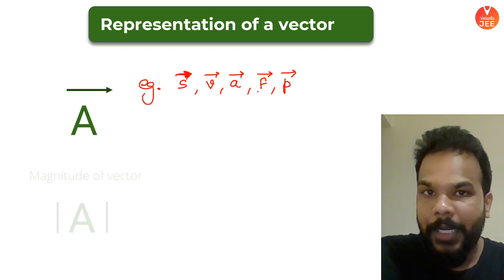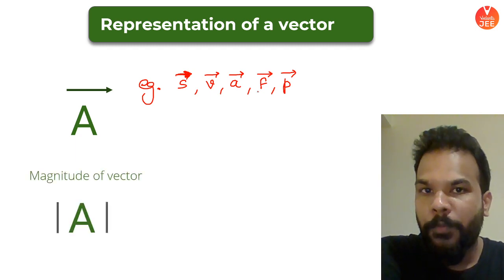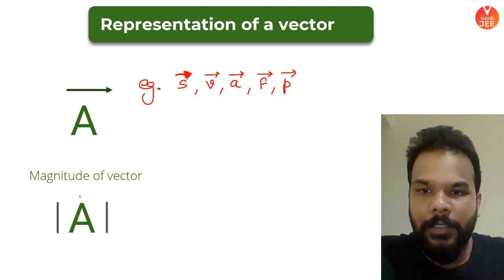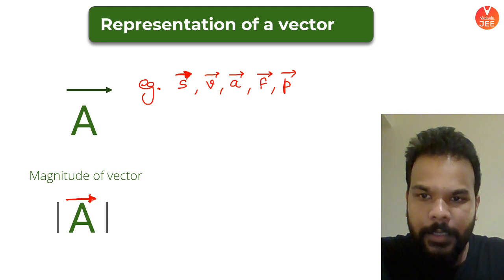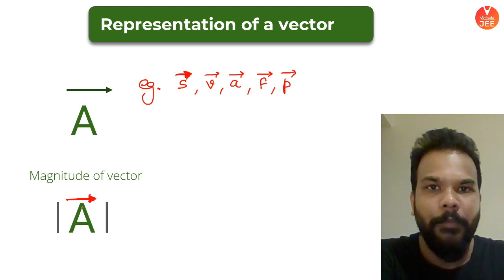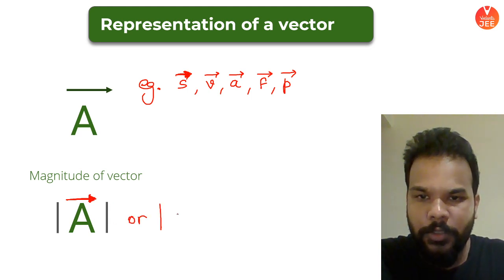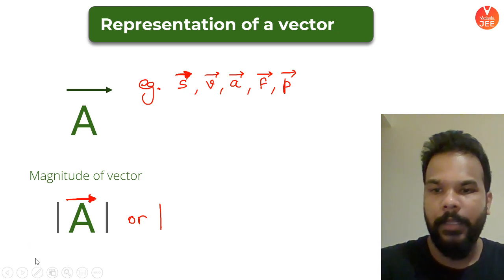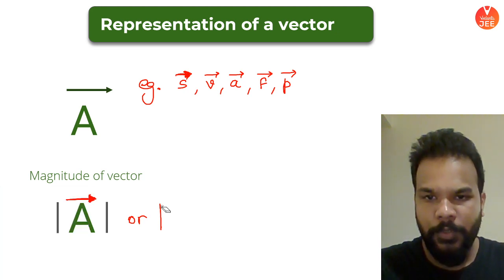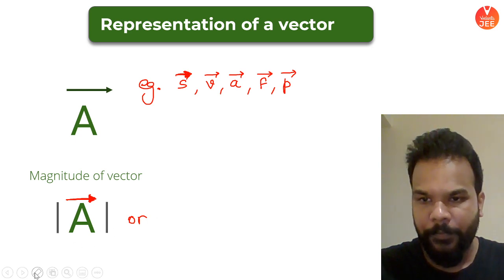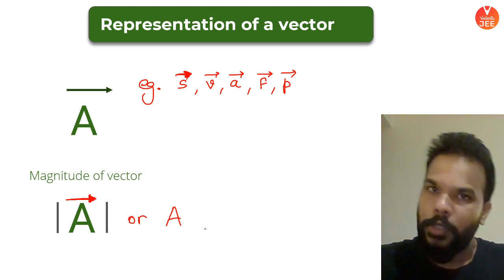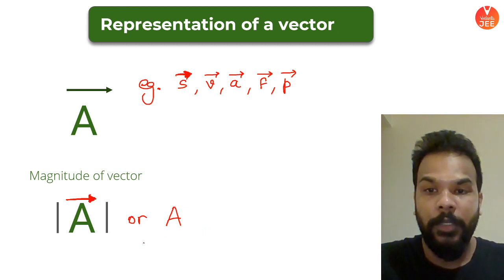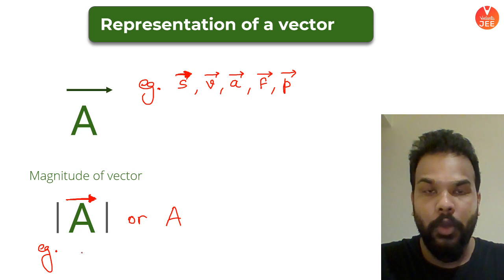Okay, apart from that, what you see here, if you put the vector symbol in modulus, then this will basically represent the magnitude of the vector. Or there is another way also. Instead of putting it in the modulus, guys, if you just write the alphabet, that means if you just write A, this also means only the magnitude part of the vector quantity. Like if I have to talk about the magnitude of displacement, I'll just say S.